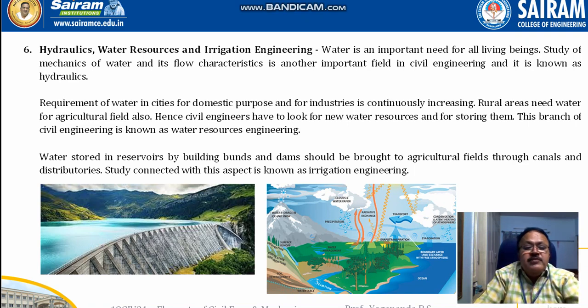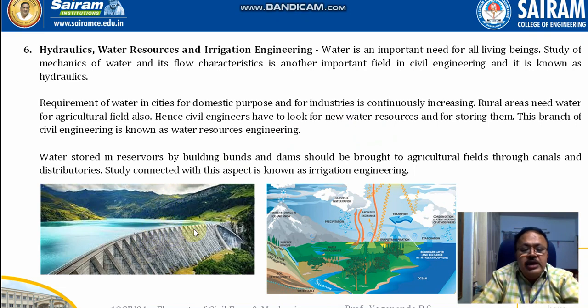So this branch of civil engineering, which deals with the various water resources and studies the mechanics of the flow properties of water, is called water resource engineering. Water is stored in the reservoirs. So what is the reservoir? A reservoir is a pool of water that is stored behind the bunds and the dams.